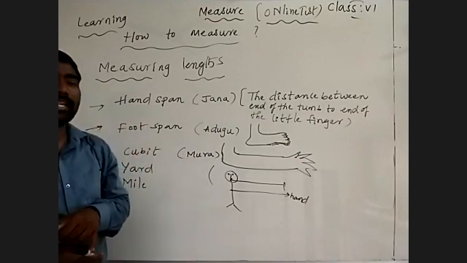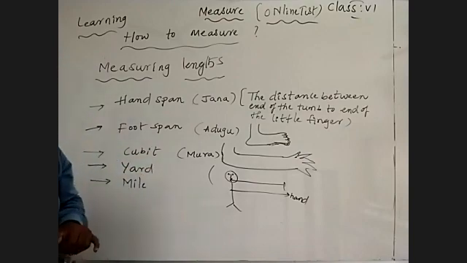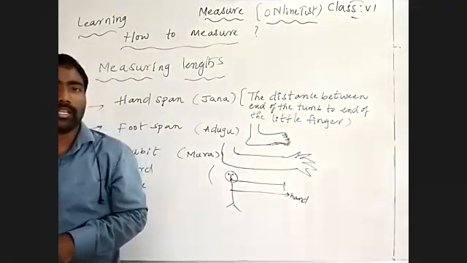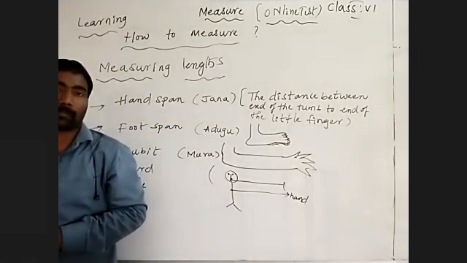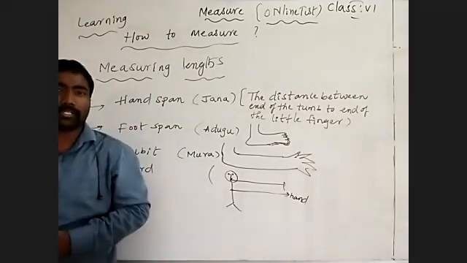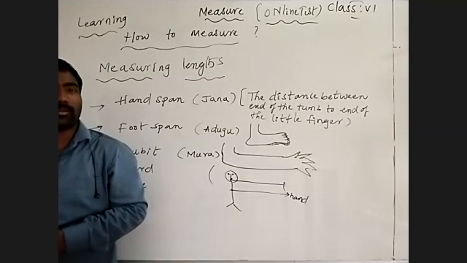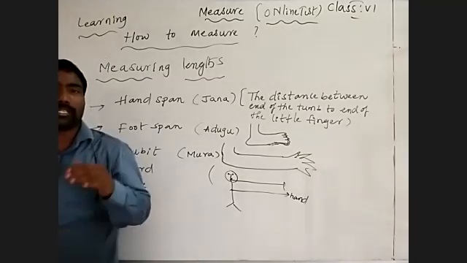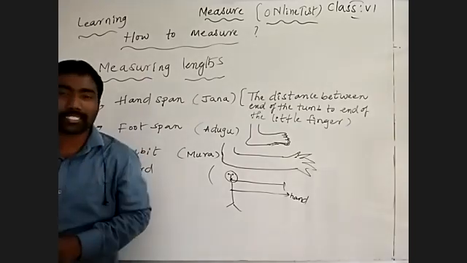The second student says it was 9 hand spans. The third student says it was 12 hand spans.